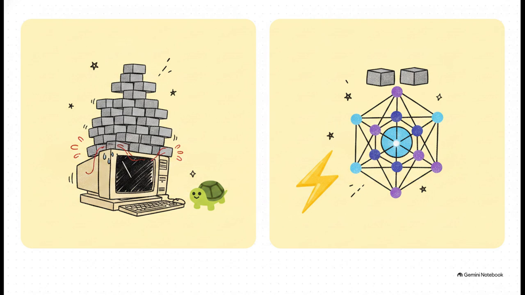But here's the core conflict. To get a precise estimate, classical systems require a massive squared number of samples. If you want high precision, the computational cost skyrockets exponentially. Quantum amplitude estimation, on the other hand, promises a provable quadratic speedup. That means it requires vastly fewer computational steps to reach the exact same precision.